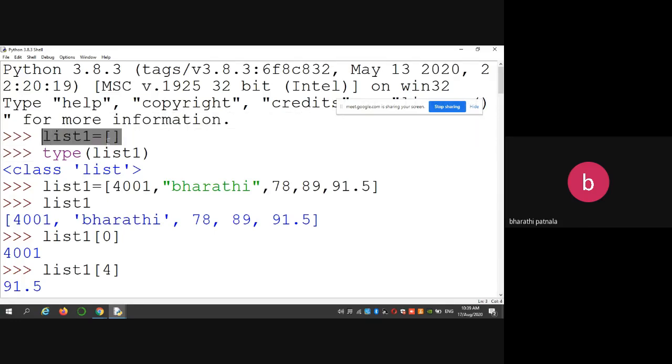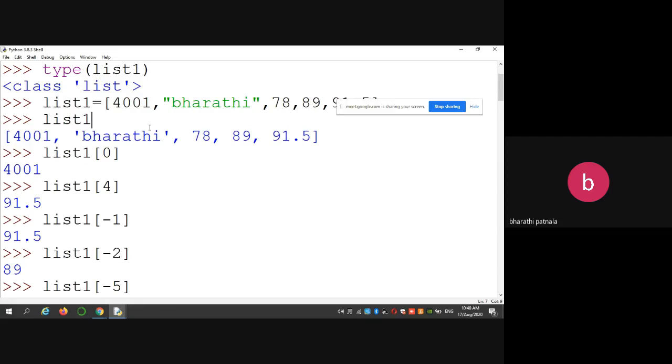List1 is equal to some square brackets. If you want to know the data type of this particular object, then you can write type of list1. Then automatically it displays the data type of this particular object is list. So you can store the elements within square brackets.